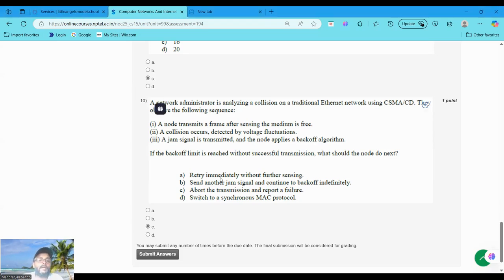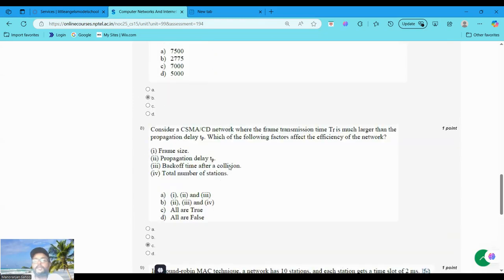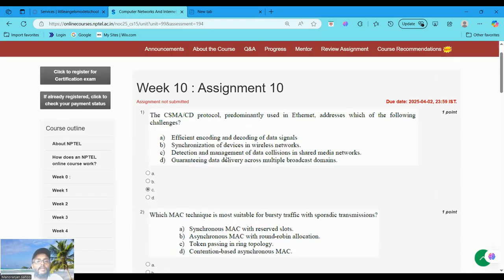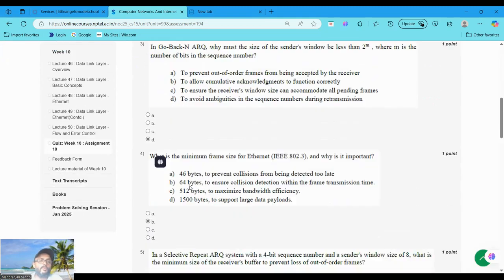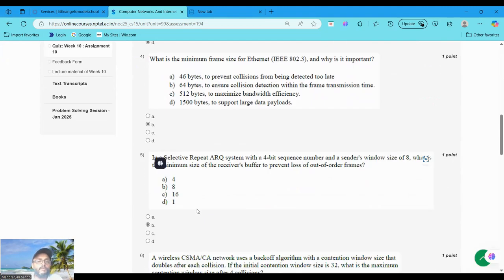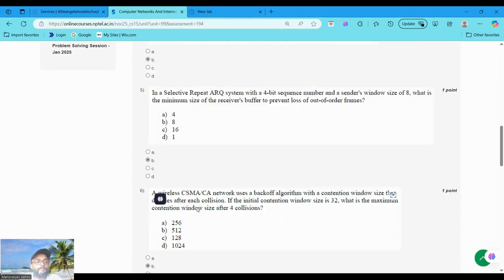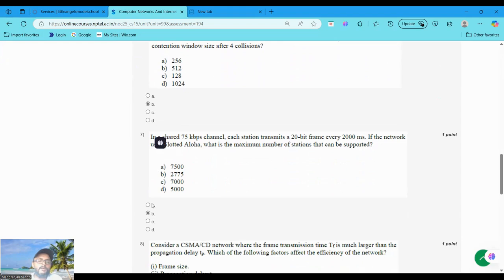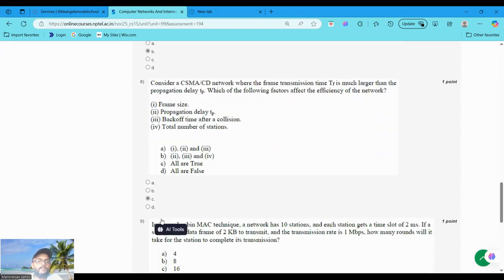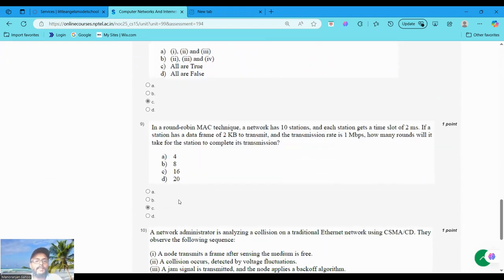Clear? Now, guys, you can see we successfully attempted all the questions. Now, once again, we have to verify the answers. Question number 1, we choose option C. Question number 2, D. Question number 3, D. Question number 4, you can choose B. Question number 5, you choose B. Question number 6, B, that is 512. Question number 7, B. Question number 8, C. Question number 9, C. Question number 10, C.